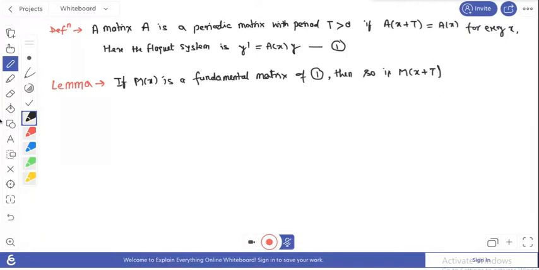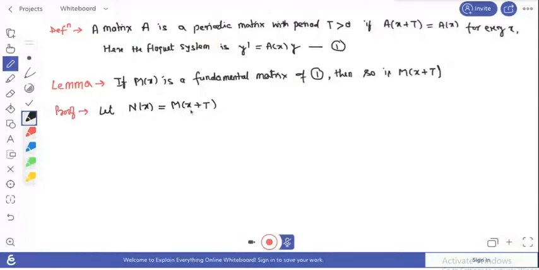Okay, so the proof of this lemma is: assume any matrix, say N(x), which equals M(x+T). Because T is the period, T is a real constant, so this is a function of only x.